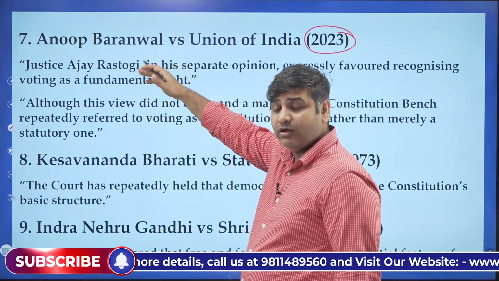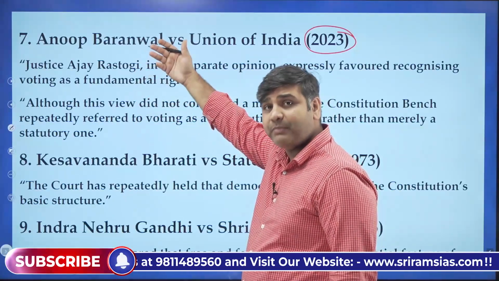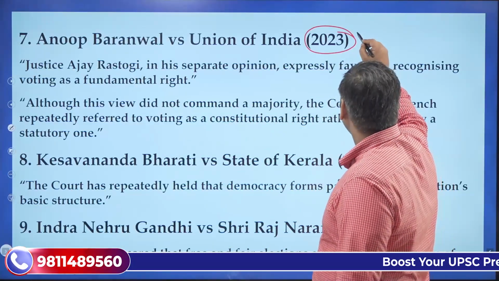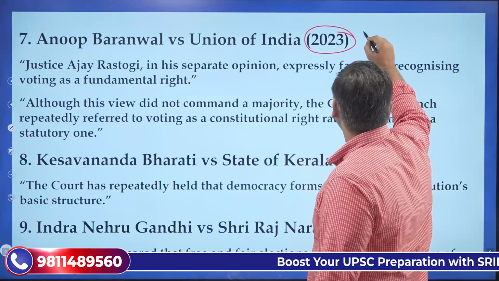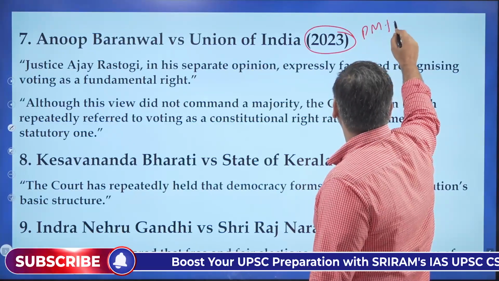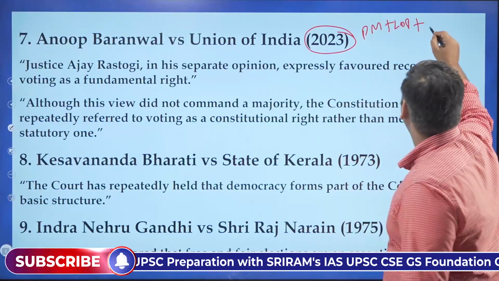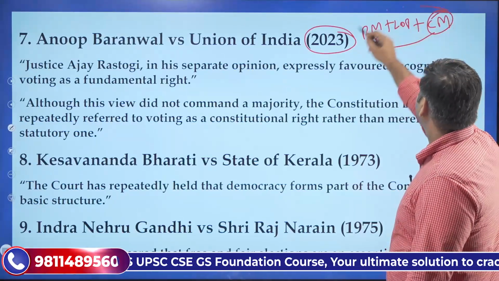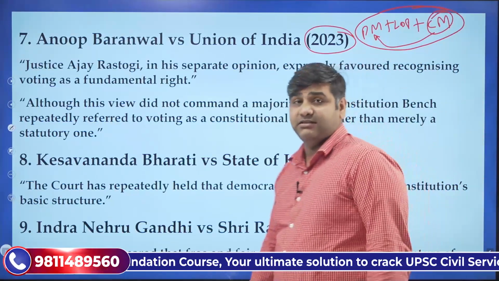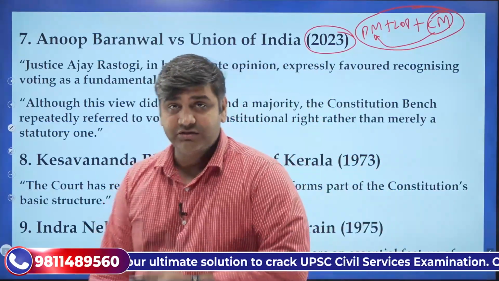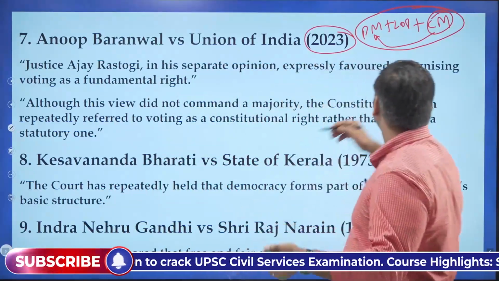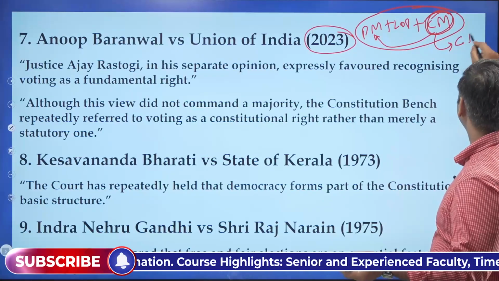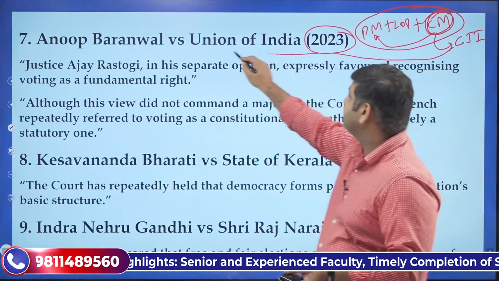After the judgment of the Supreme Court, the Parliament has also brought a particular act in which it made a committee consisting of the Prime Minister, the leader of opposition, and a cabinet minister to be appointed by the Prime Minister. That is the committee which is going to select the Chief Election Commissioner and other election commissioners. Earlier, this cabinet minister was not there. In its place, the Chief Justice of India was there. This was the Anoop Baranwal case.